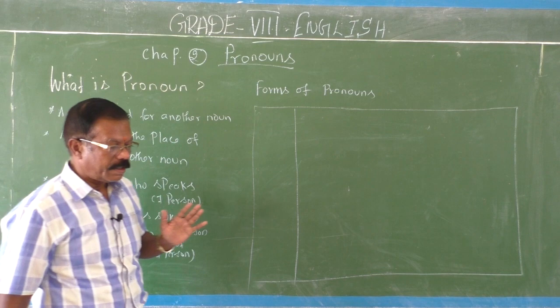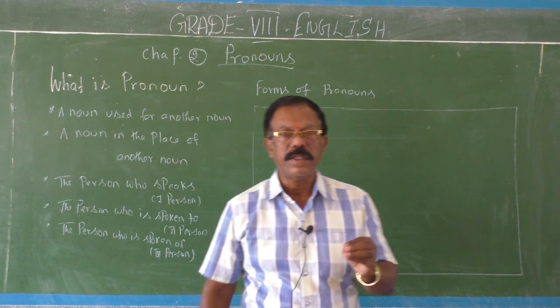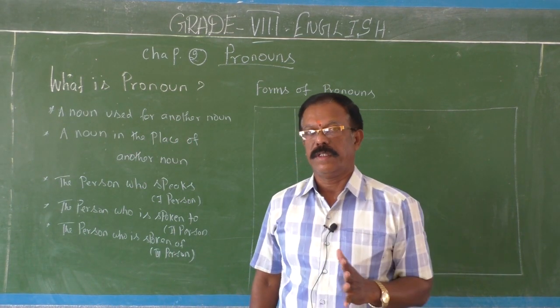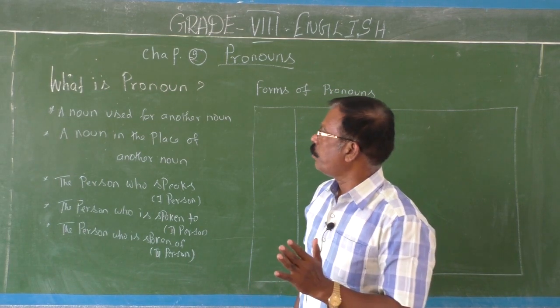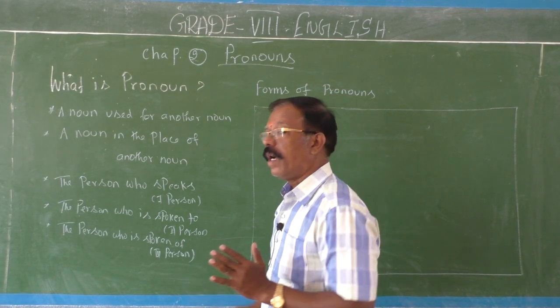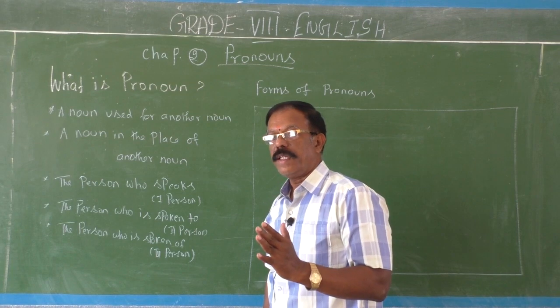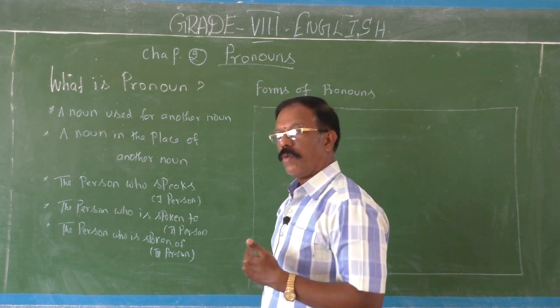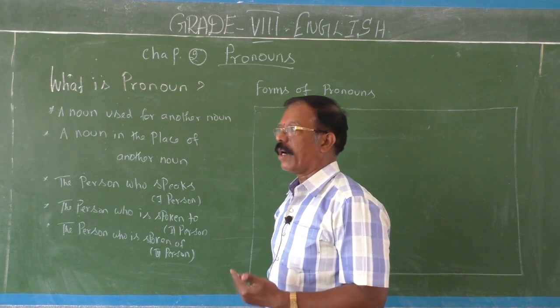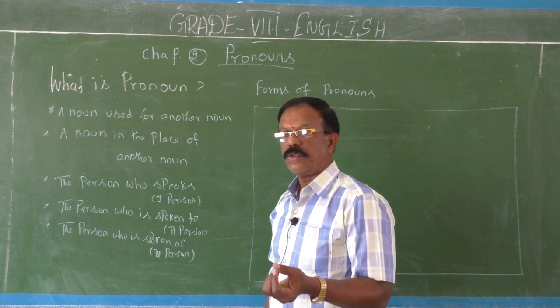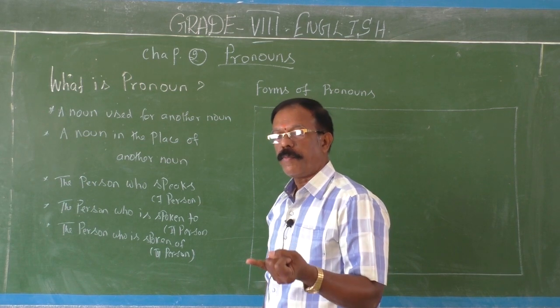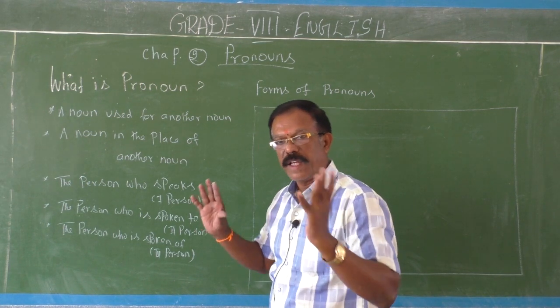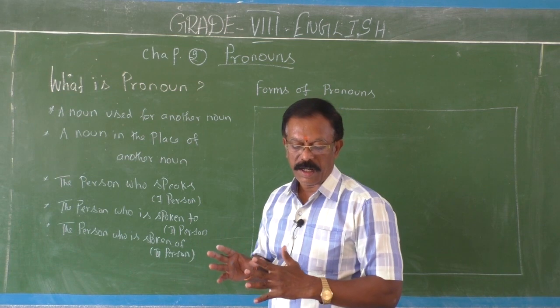Then what is pronoun? Pronoun is a noun used for another noun, or a noun used in the place of another noun is called a pronoun. We use these pronouns to refer to the person, place and thing. Therefore, generally they are called personal pronouns.